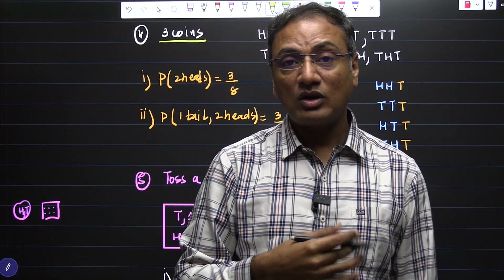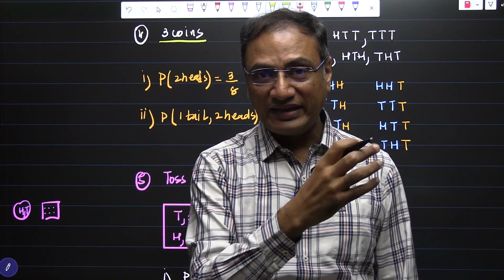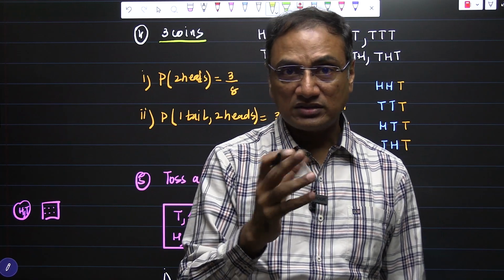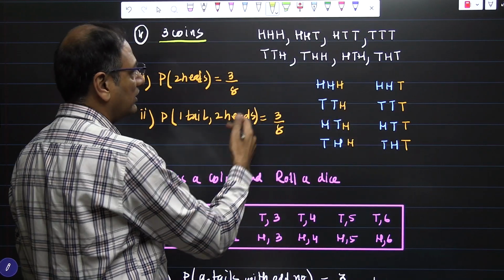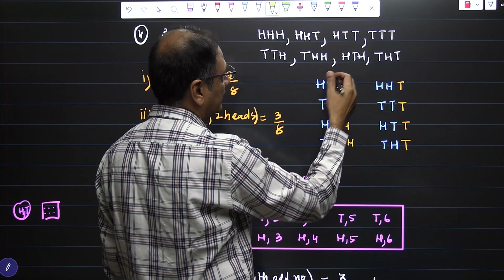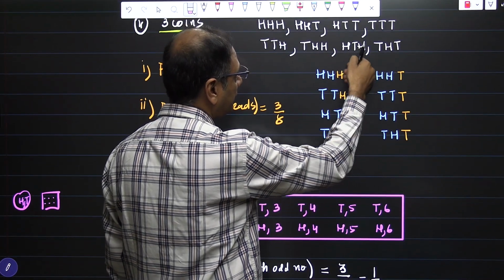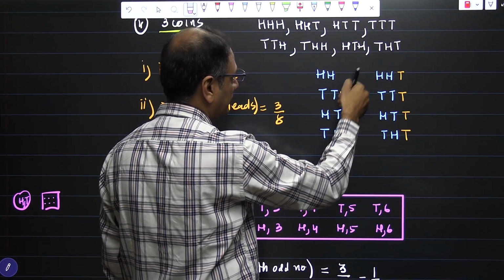Sometimes students get confused about how to write these 8 outcomes because they do not follow a certain pattern. For example, I made a small trick here. If you see it carefully, this is going to help you in the exams.